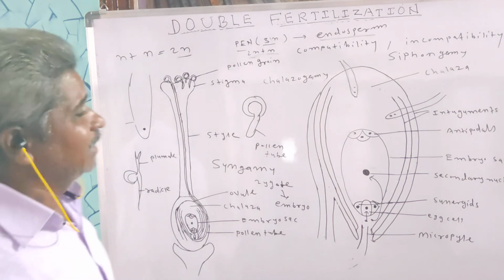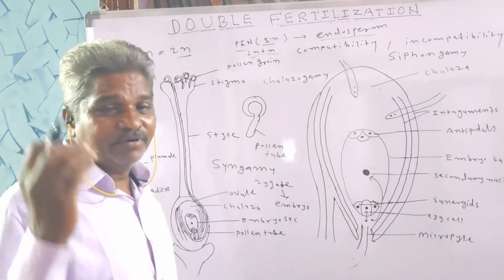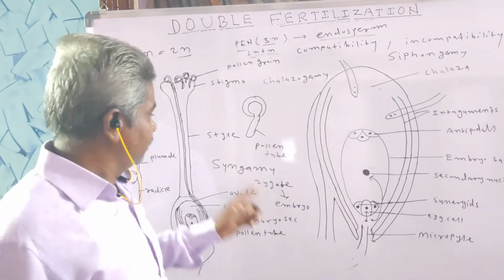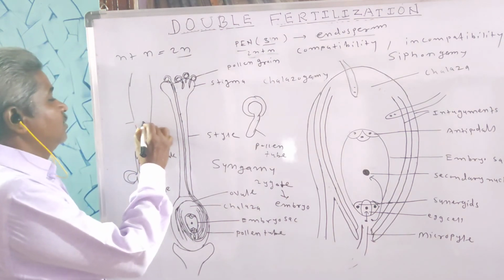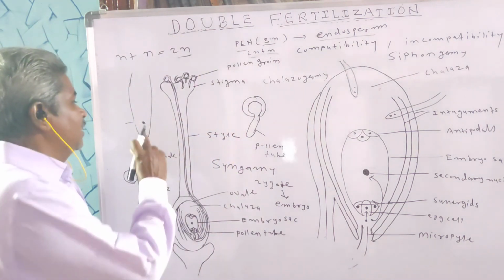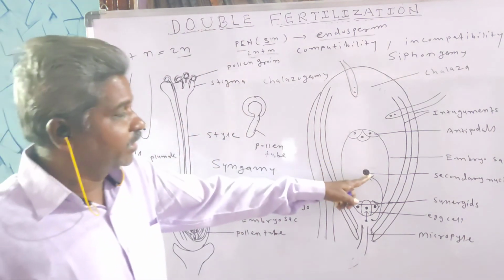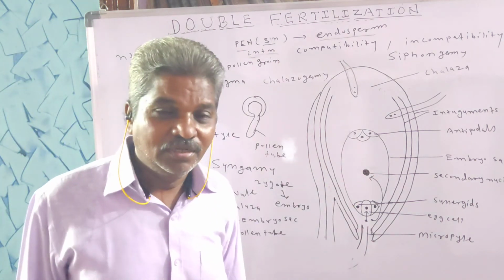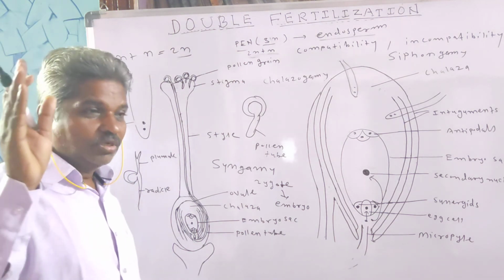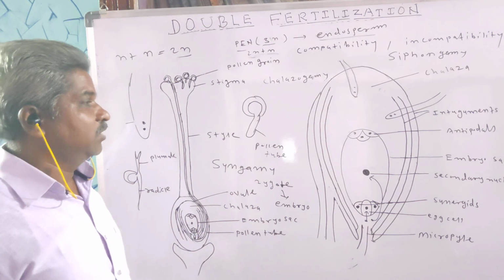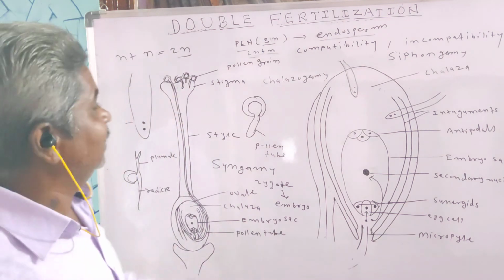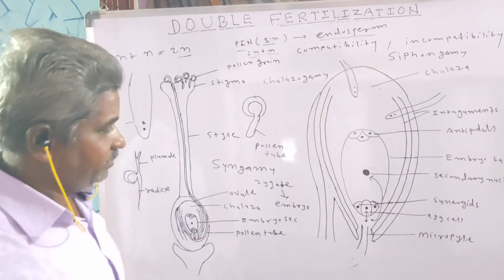So what is double fertilization? The process of double fertilization involves two male gametes, which lie in the pollen tube. One of the male gametes fuses with the egg, and it is called syngamy, and the other male gamete fuses with the secondary nucleus, and it is called triple fusion. Fertilization in angiosperms involves two male gametes, so it is called double fertilization, and double fertilization is a characteristic or unique feature of angiosperms.